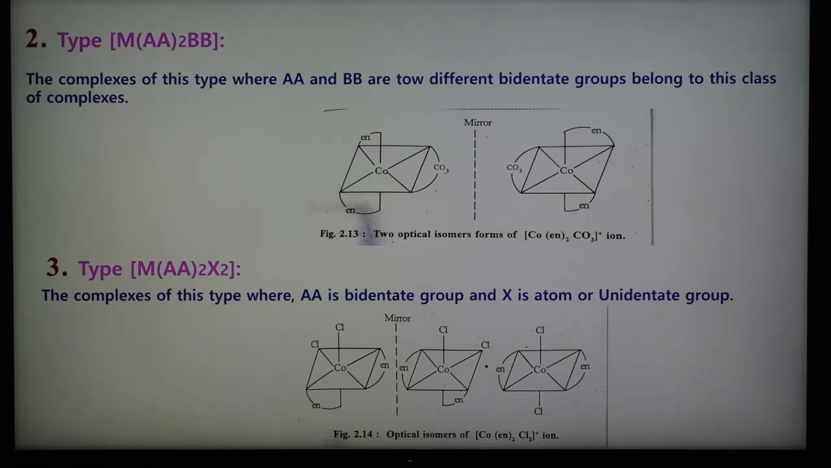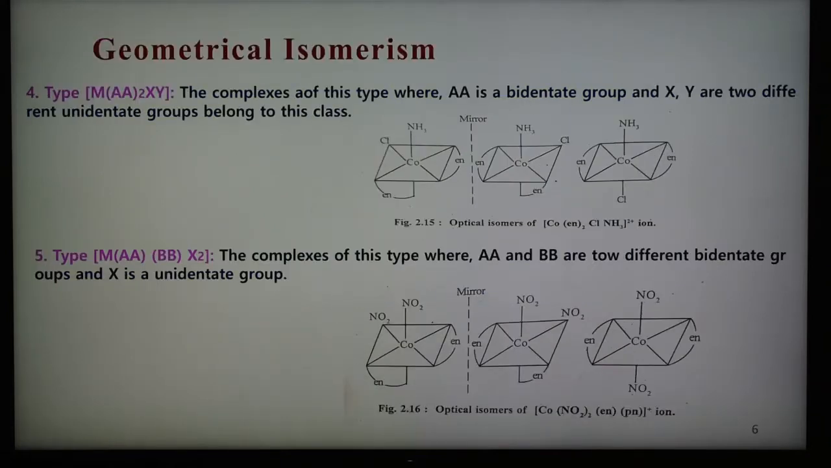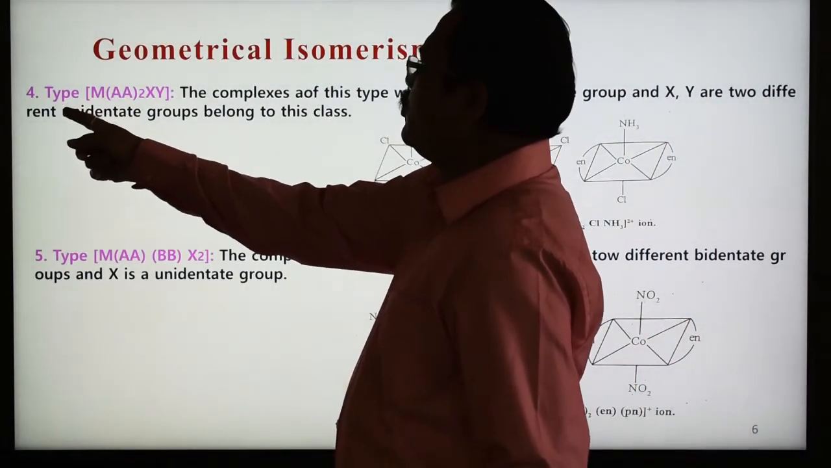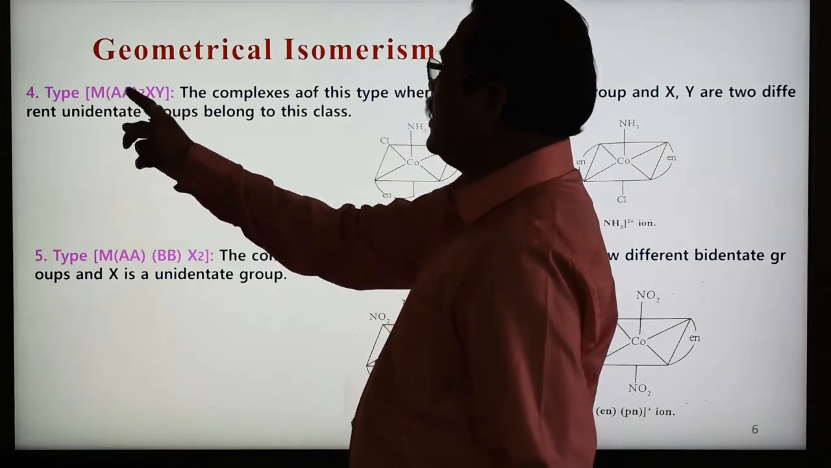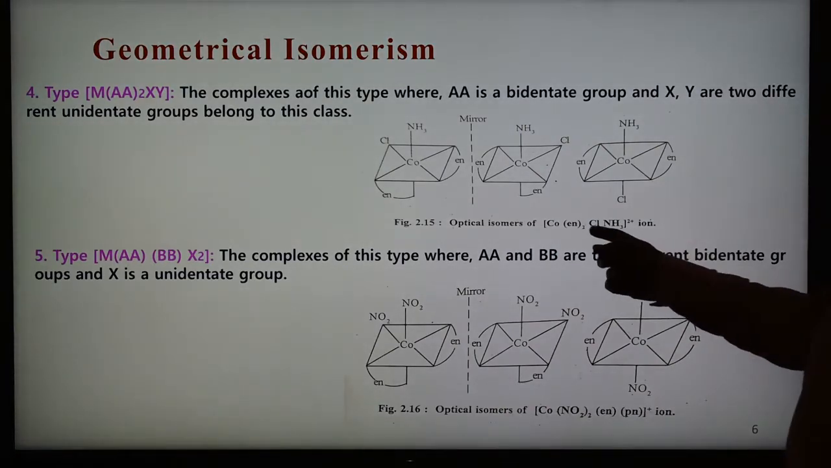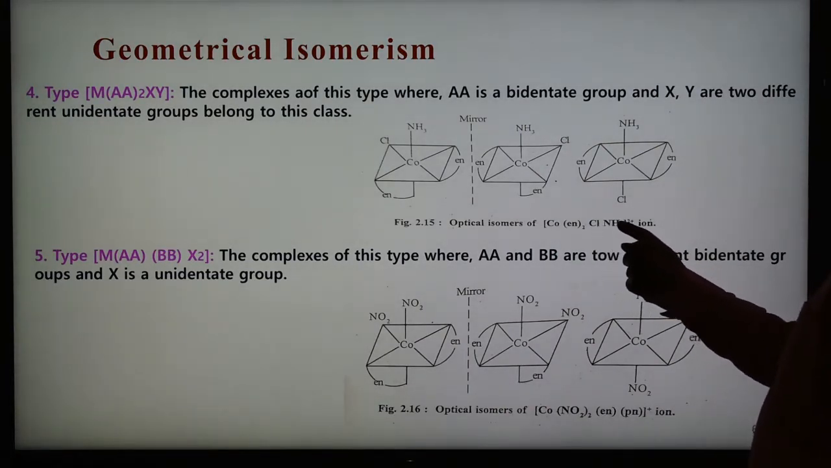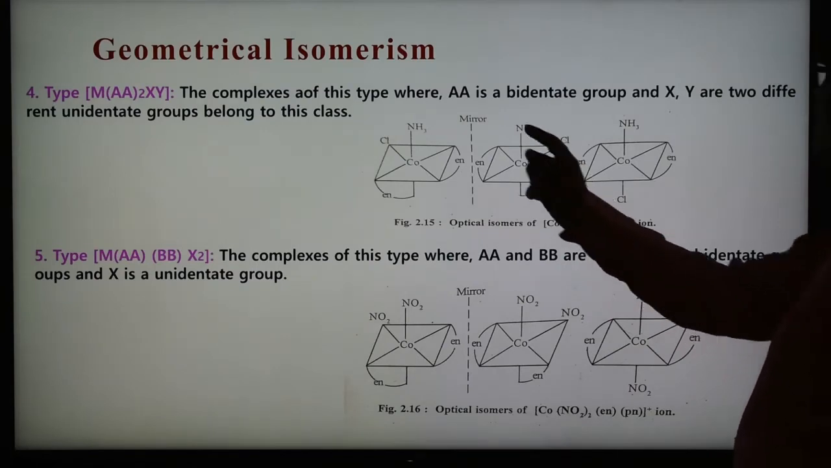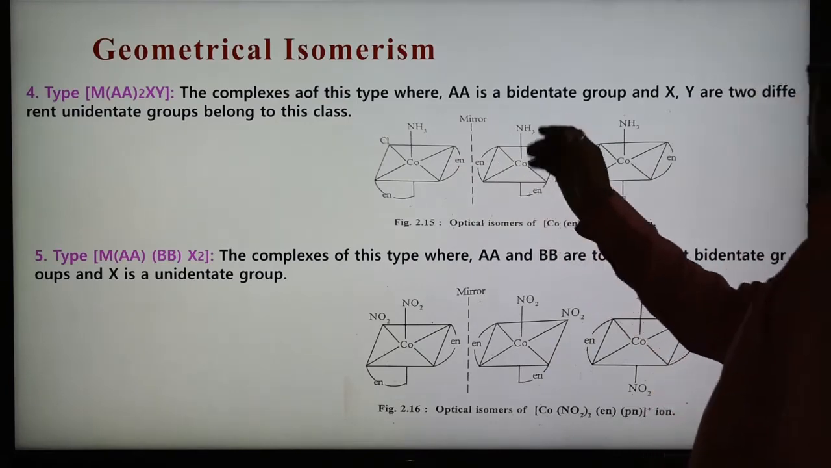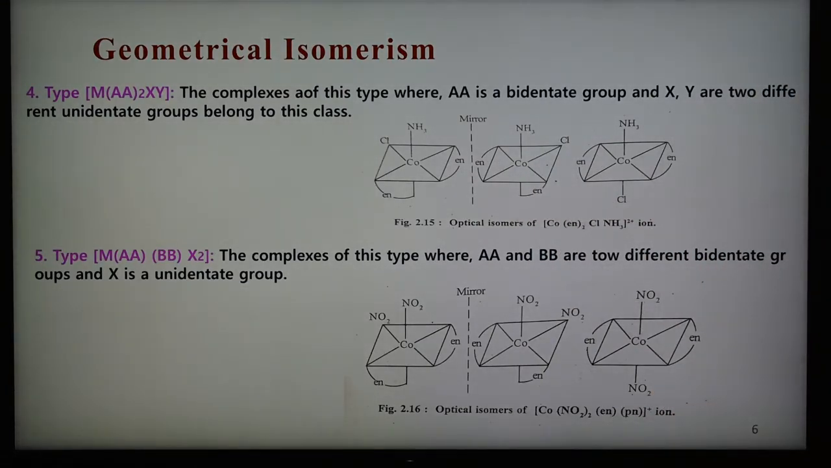And now number 4 is of type MAA. This is not geometrical, this is optical isomerism we are talking about. So the fourth type is M(AA)2XY. Again the two AA are bidentate ligands and X and Y are the monodentate ligands. An example of this complex is shown here: NH3 and Cl are monodentate ligands, ethylene diamine is the bidentate ligand. These are the two bidentate ligands, occupying positions in this way, and the mirror image of this is shown here.